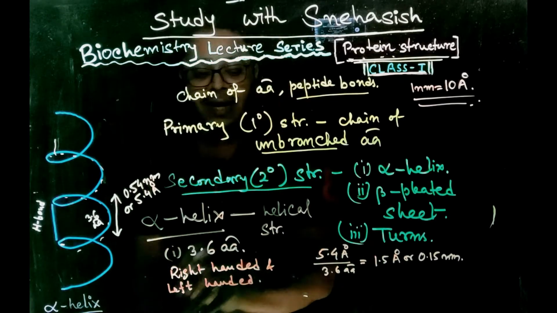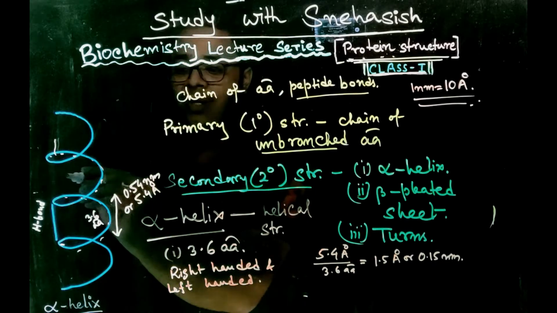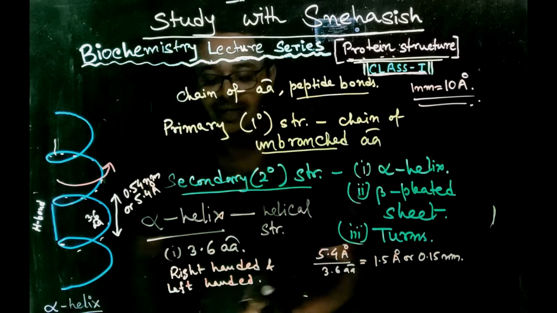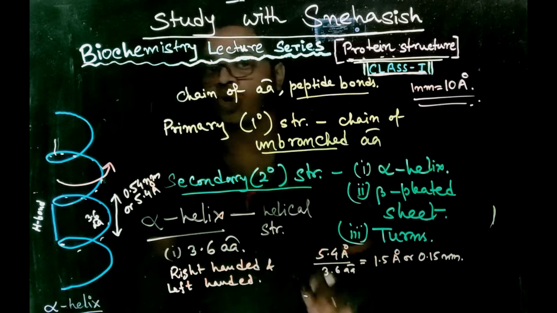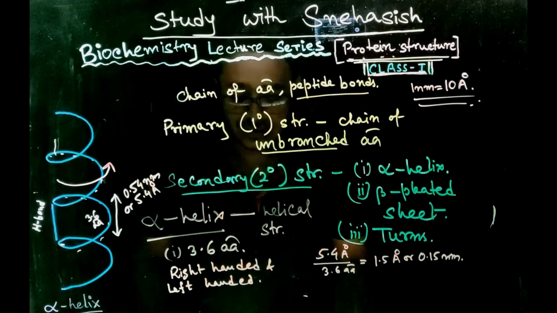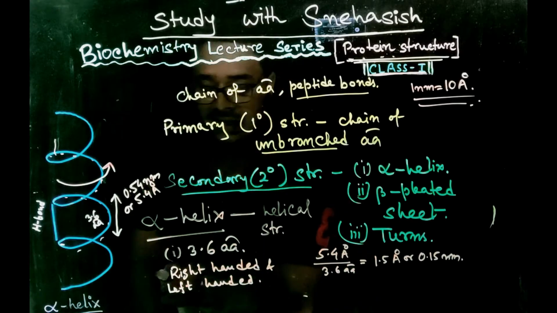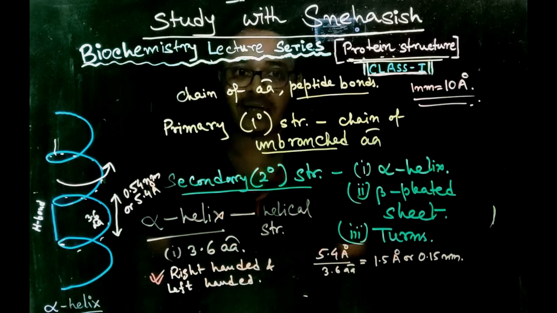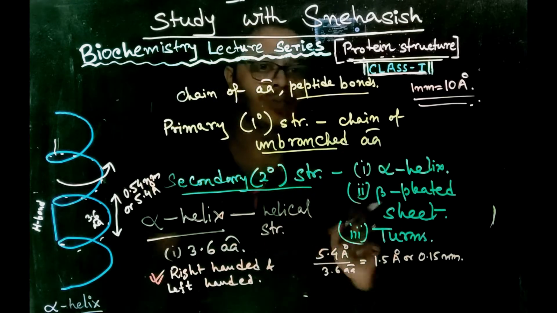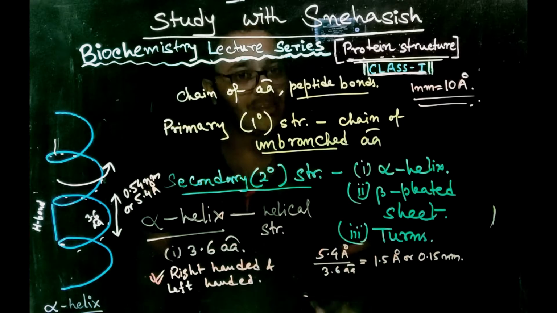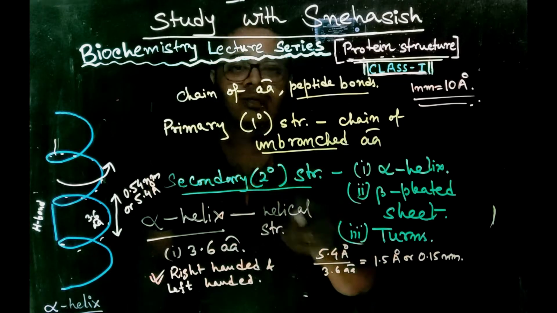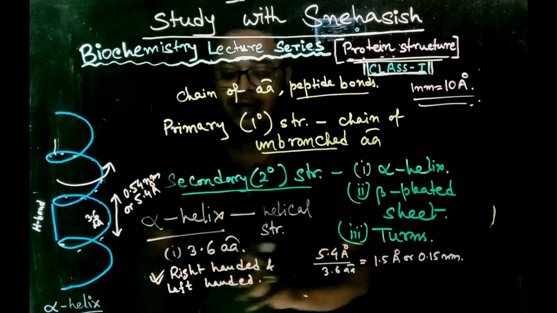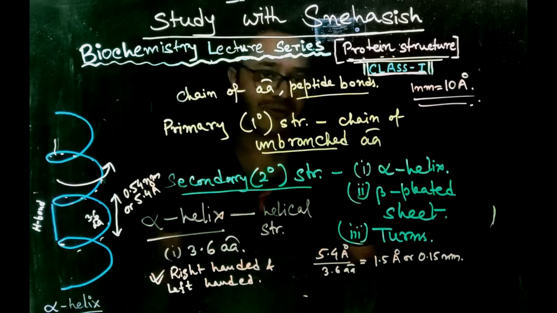The right-handed alpha helix, that is the clockwise alpha helix, is energetically more favored than the left-handed, or counterclockwise, alpha helix. As the right-handed alpha helix is more energetically favored, we can see that in most biologically natural proteins, the secondary structure is in the right-handed alpha helical form.